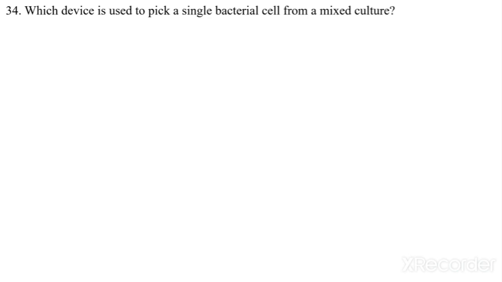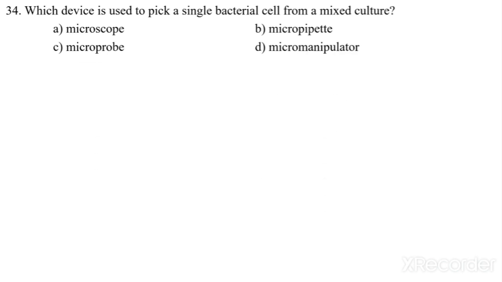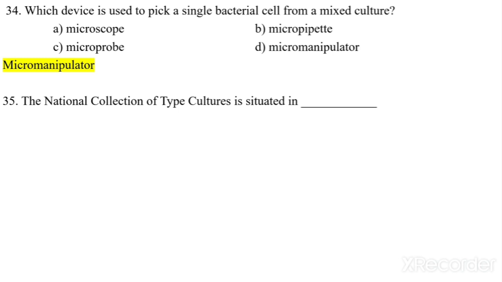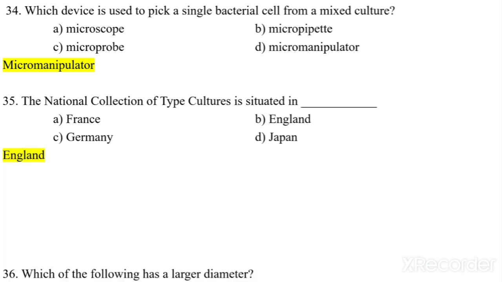Which device is used to pick a single bacterial cell from a mixed culture? Microscope, micropipette, microprobe, or micromanipulator? Now see, this question is very important. If you want to pick a single bacterial cell from a mixed culture, what technique is used? So here micromanipulator is used. The National Collection of Type Cultures is situated where? France, England, Germany, Japan. So it is situated in England.